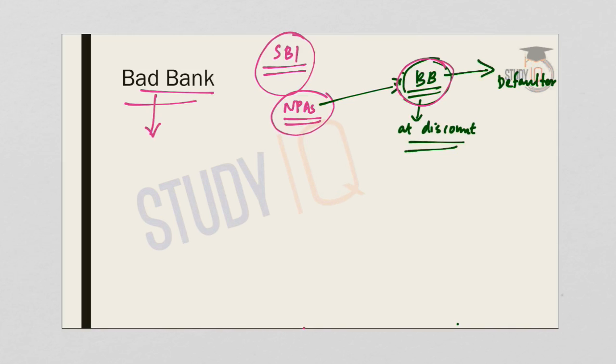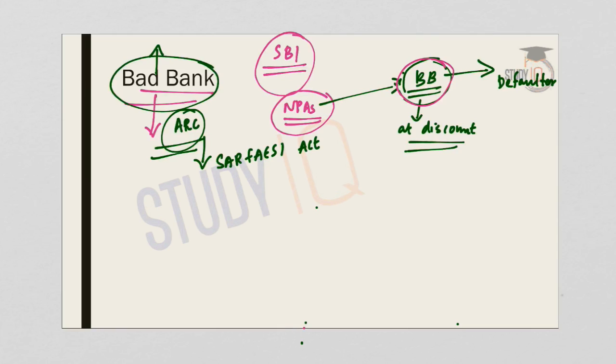Bad banks also work similar to the principles of an Asset Reconstruction Company or an ARC. ARC was set up under the SARFAESI Act. So the legal framework for ARC is provided under the SARFAESI Act. ARC or Asset Reconstruction Company also does the same thing. It buys bad loans from commercial banks at a discount and tries to recover the money from the defaulter by providing a systematic solution over a period of time. So here the bad bank also specializes in loan recovery. Now why is bad bank a current affair?